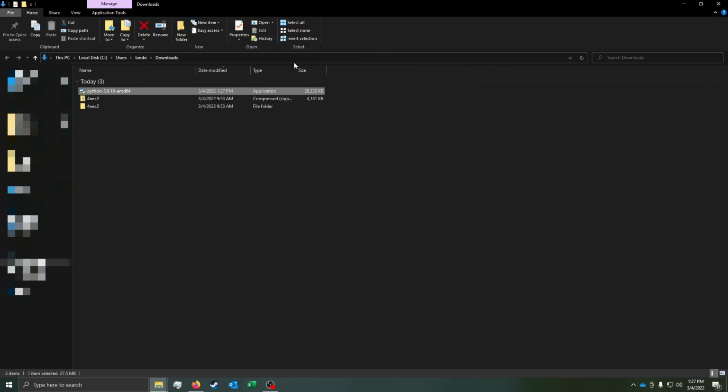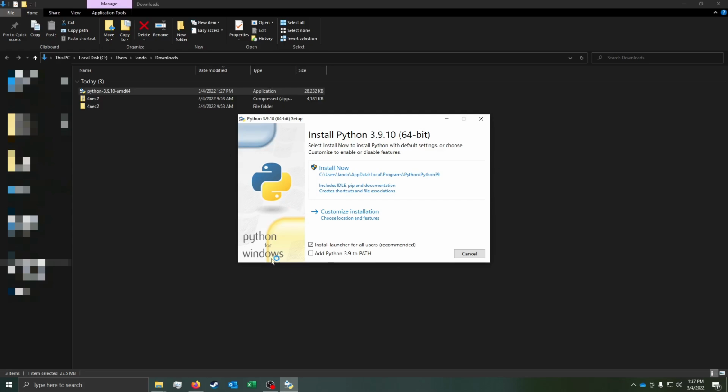So I'm going to open this. And all I'm going to do is double click it. Okay. And it's going to open this. Now, check add to path. I don't think it's supposed to affect anything, but I've seen pip not function properly if you don't check that. I don't think that's supposed to happen, but I've seen it happen. So go ahead and check add to path and just hit install now.